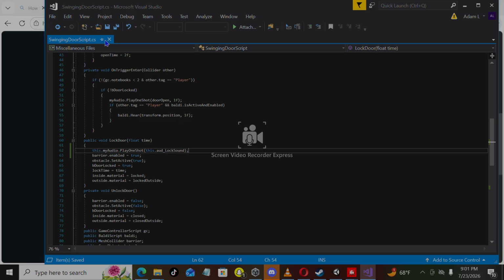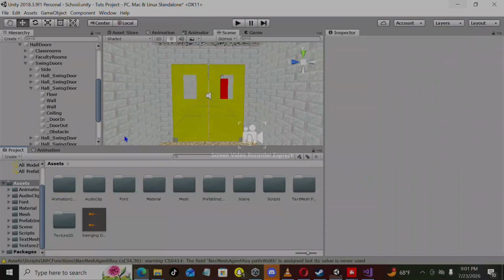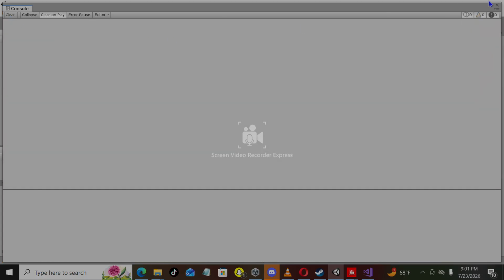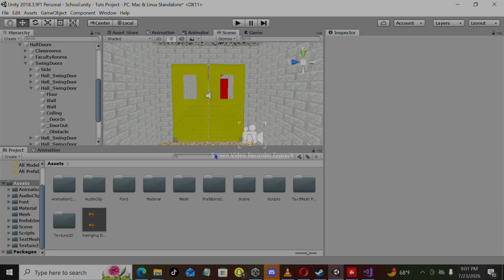Click save, wait until it loads, and make sure you don't get any errors. I think it probably works on every version of the decompile.